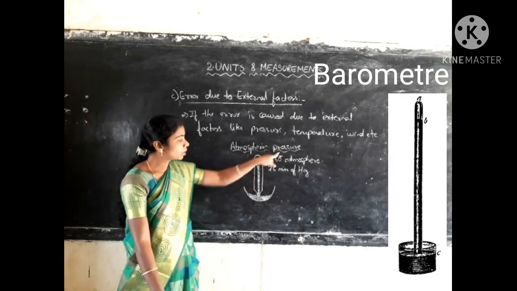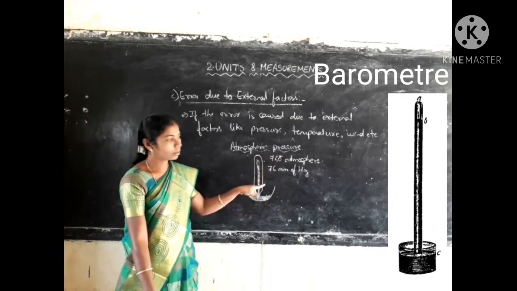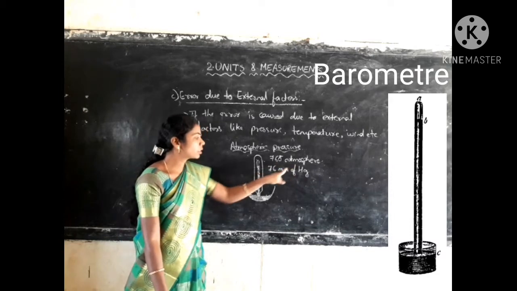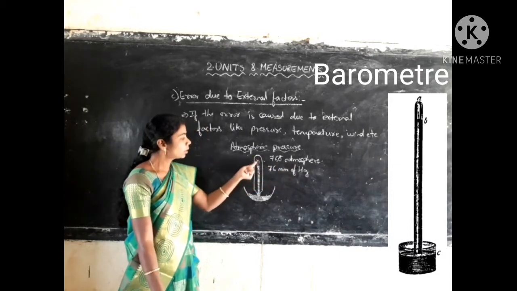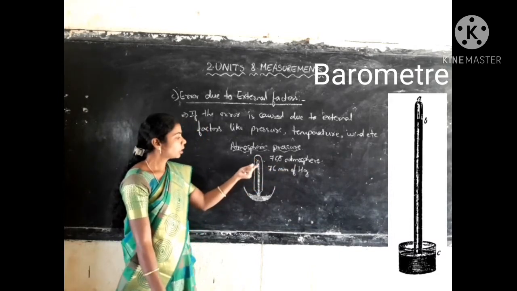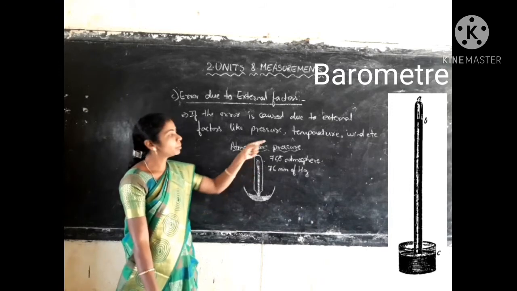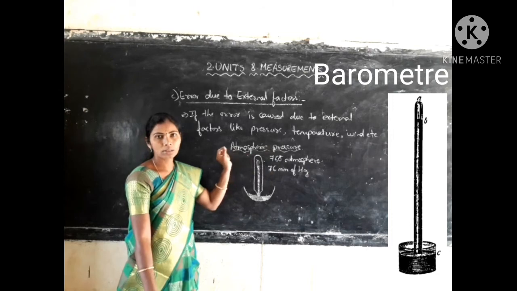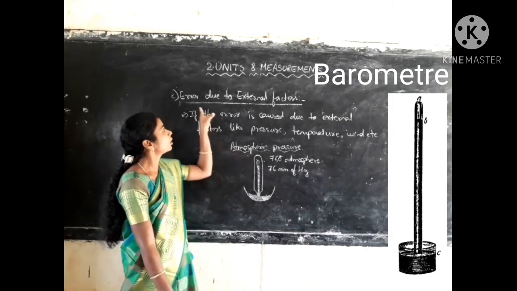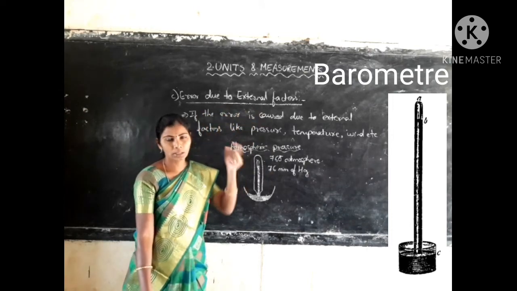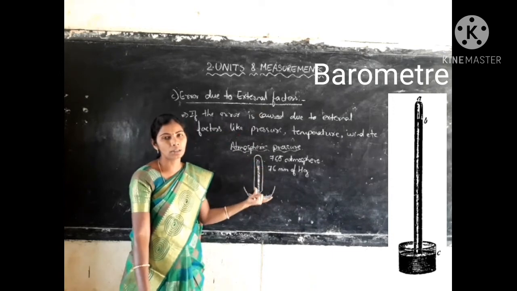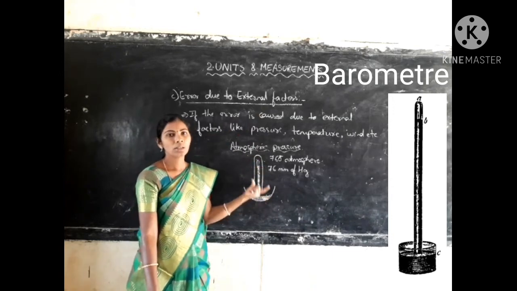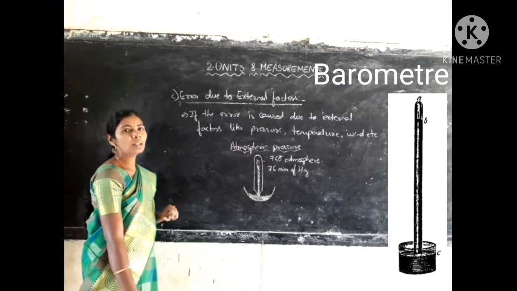Because of the pressure, the value is differing. See here, 760 mm or 76 cm. So if the pressure is not changing, it will give you the same reading. Because of the external factor, the pressure, the reading is changing. That's why it is the error caused due to external factors. The outside pressure is changing the reading of the instrument. Okay, so that is error due to external factors.